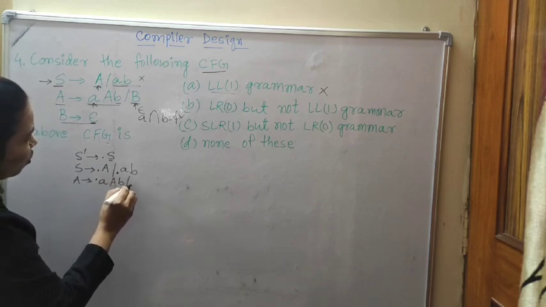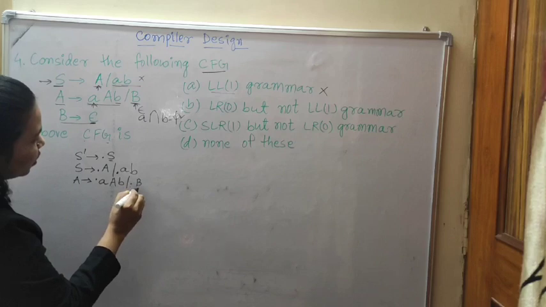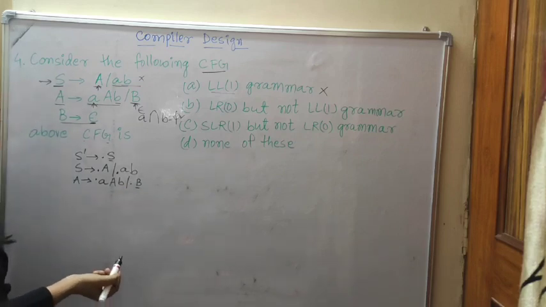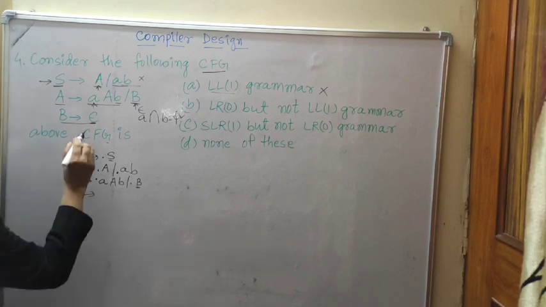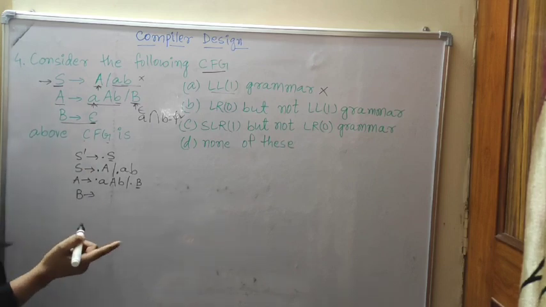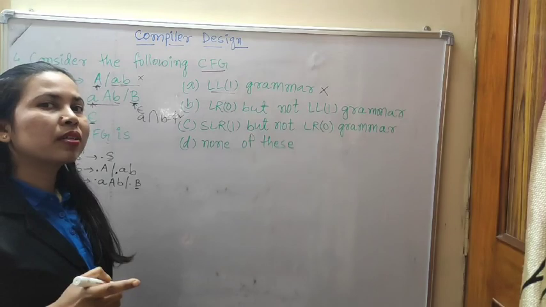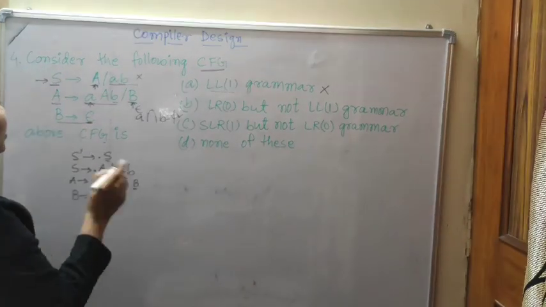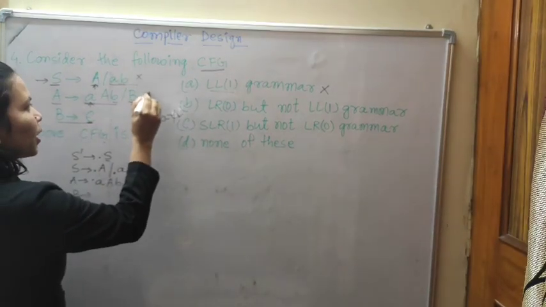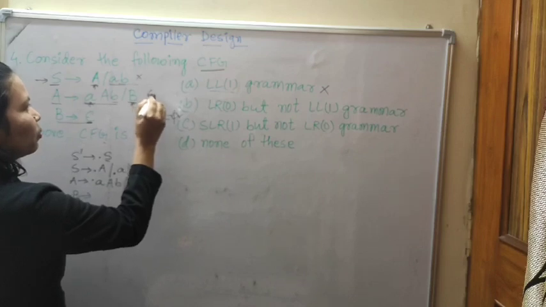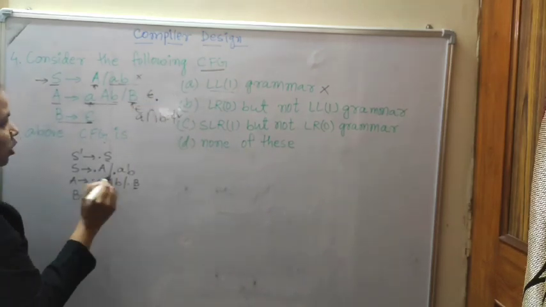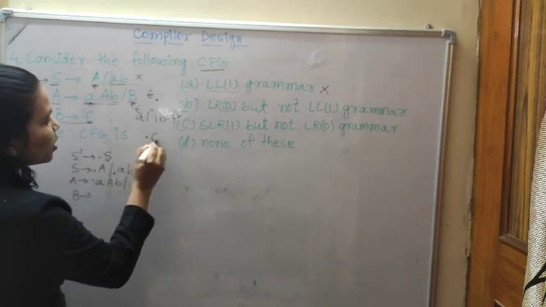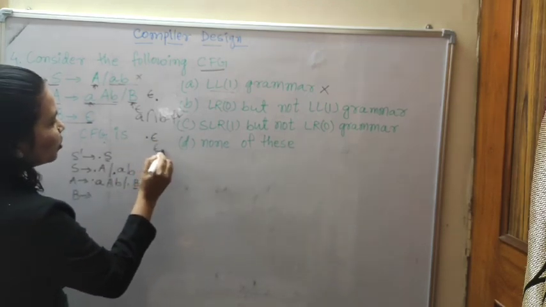B or dot B. B is a non-terminal variable. So because of that B, we will write B's production. B's production, what is given? Epsilon. In the LR parser, I told that whenever epsilon is given, we can write simply dot. It is the final state. So B to dot. Otherwise dot epsilon or epsilon dot,